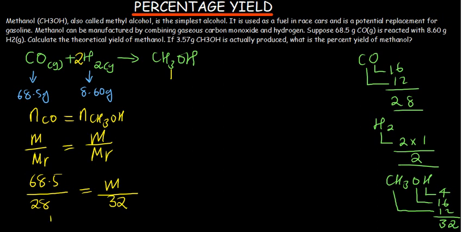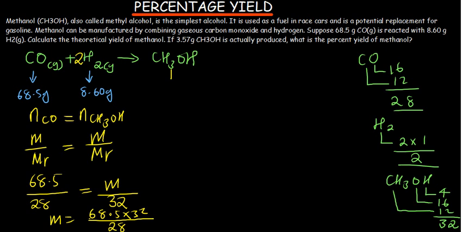So mass is going to be equal to, we are going to multiply these two terms, and then divide the answer we get by this one. Remember, the 28 is multiplying the mass m, but we want to remain with m, so we divide both sides by 28.